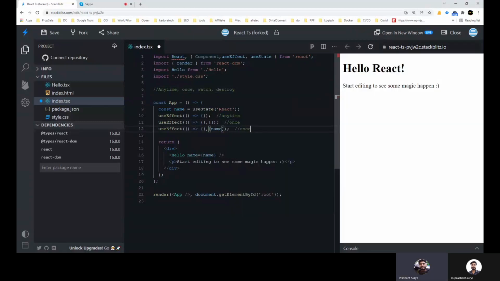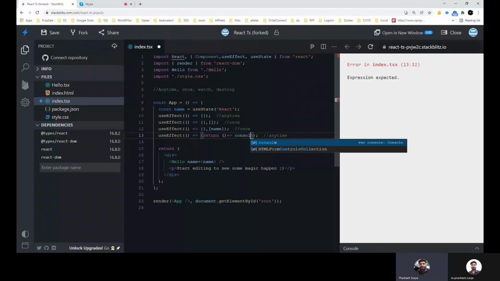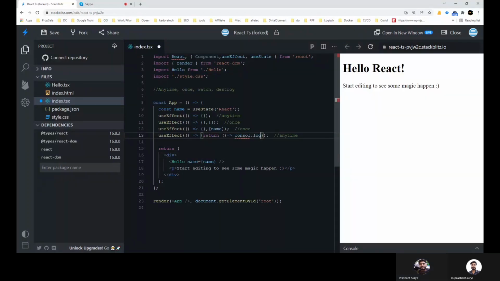And the fourth scenario is destroy. In this case you will have to write normally this, but you have to return something here using the keyword return. Let's suppose return, and a callback function here which will give a console.log, destroying.